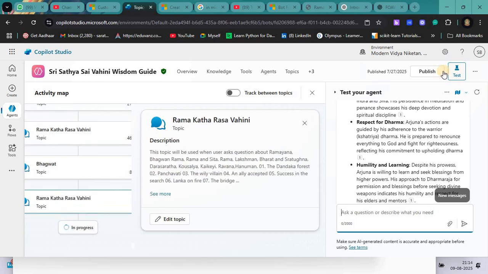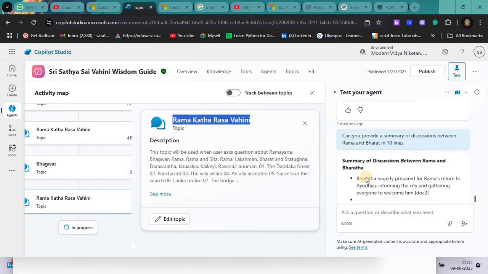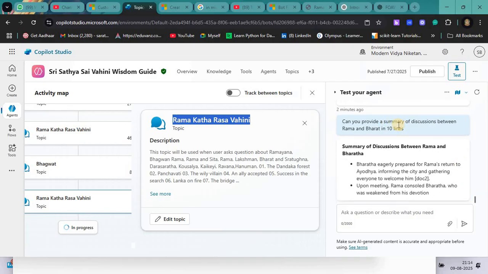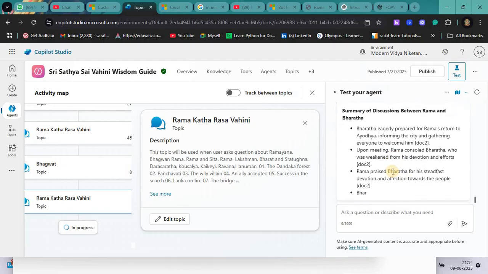See where it is referring. Earlier it was showing Bhagavata, now it is showing Ram Katha Rasavahini, and it is referring to this topic. Let's see the summary of the discussion between Ram and Bharata. I have specifically asked for 10 lines, so let's see if it provides the summary in 10 lines or not.